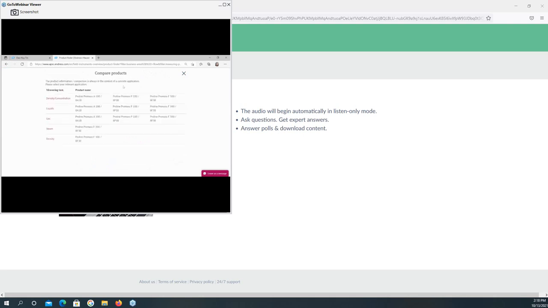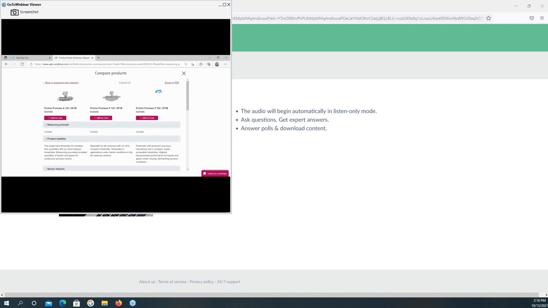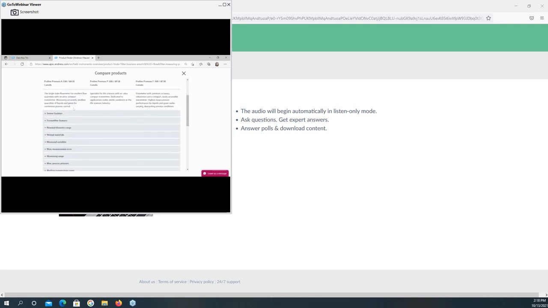I click compare products. The website will direct you to this landing page, where for the density, or the liquid, or the gas, or the steam, it shows the measuring task and the product name. If I choose the measuring task and click here, it will show me the comparison between 3 products: ProMass A100, ProMass P100, and ProMass F300. And I can see the product headline of the 3 items I chose to compare.